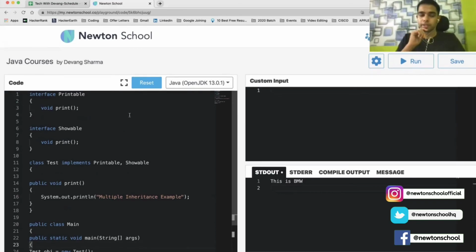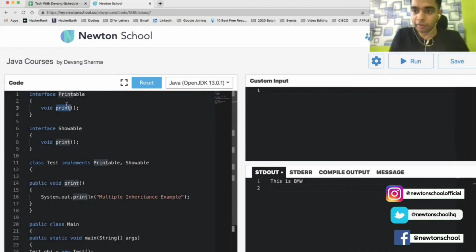So we have two interfaces. One is Printable, one is Showable. Both have the same method print. If it were classes, I repeat, if it were classes, class Printable, class Showable, and I have class Test extends Printable and Showable, this would have actually created an error. This error is called the diamond problem. The class will not know whether the print is from the Showable class or the Printable class. That is why multiple inheritance is not supported in Java using classes.